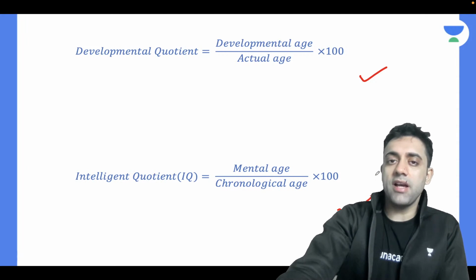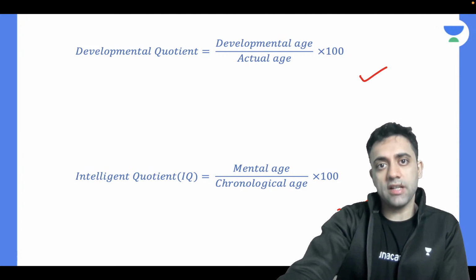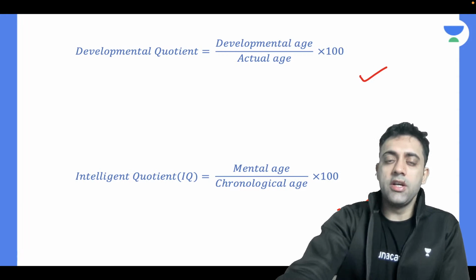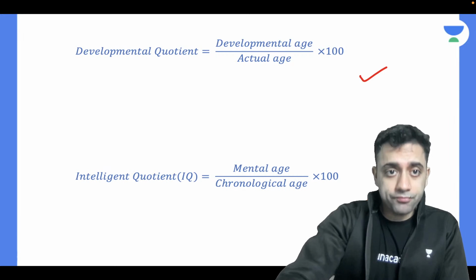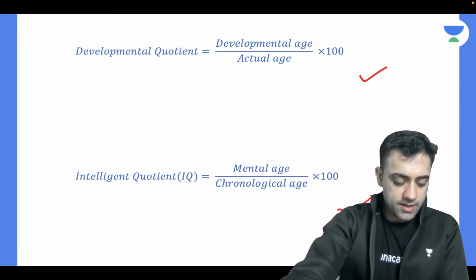In every class, I'll be asking you a lot of homeworks. At the end of every class, I'll give you homeworks and you try to read at home and come back to me in the next class. So DQ and IQ formulas are important.